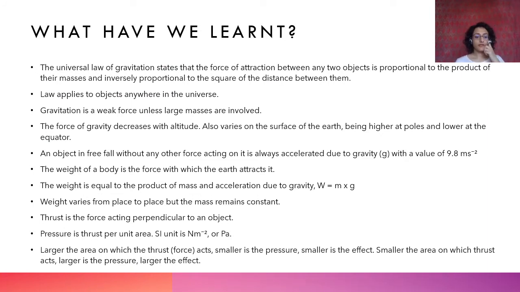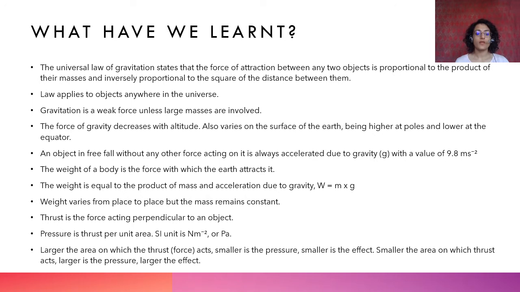So this is what we have learned until now. We have learned that the universal law of gravitation states that the force of attraction between any two objects is proportional to the product of their masses and inversely proportional to the square of the distance between them. Right? F is equal to G m1 m2 upon d square. The law applies to objects anywhere in the universe. So every object in the universe attracts every other object in the universe with that force.